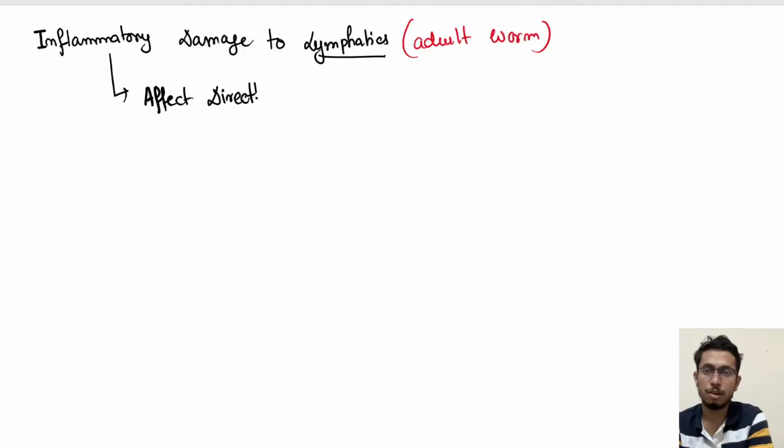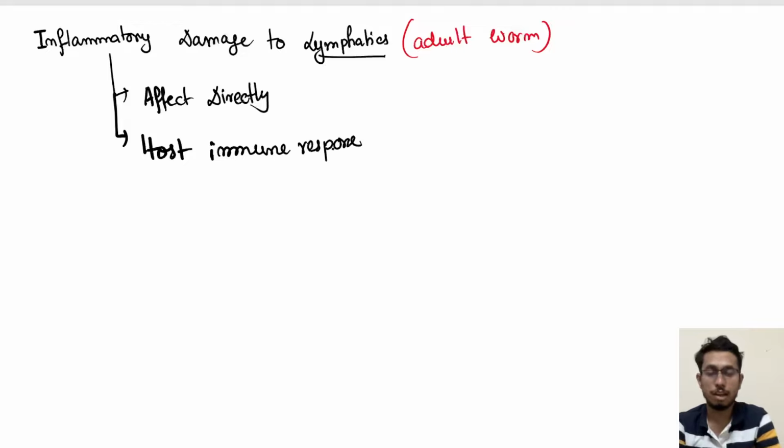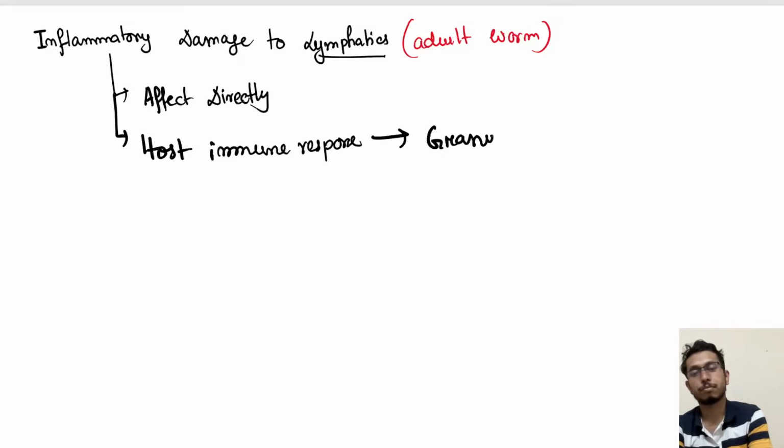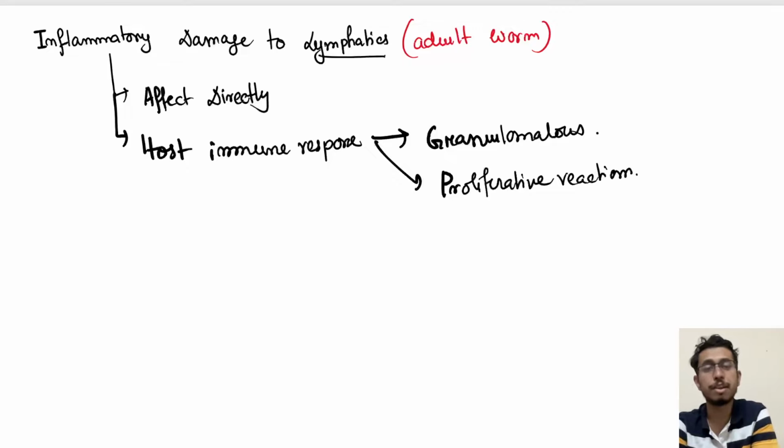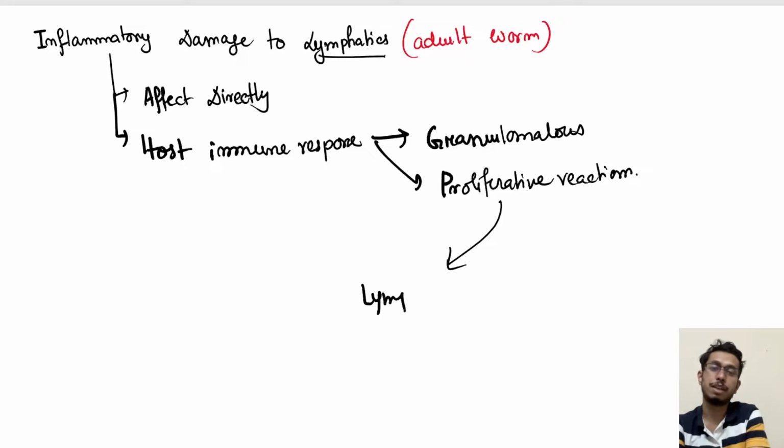Number 2, due to the host immune response, there is a widespread host inflammatory response to this parasite, which is believed to cause a granulomatous and proliferative reaction in the body, which leads to granulomatous inflammation, ultimately leading to lymphatic obstruction and swelling.